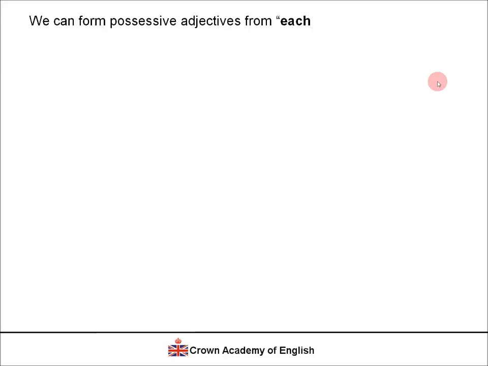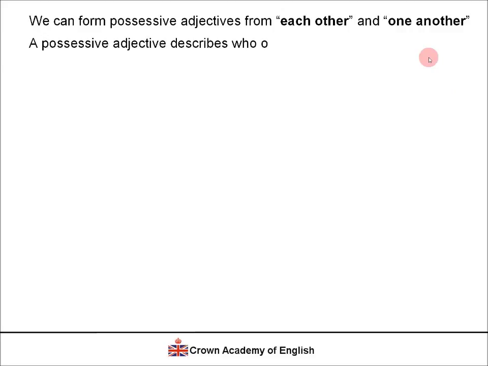We can form possessive adjectives from each other and one another. Remember, revision, a possessive adjective describes who owns something. It describes possession.